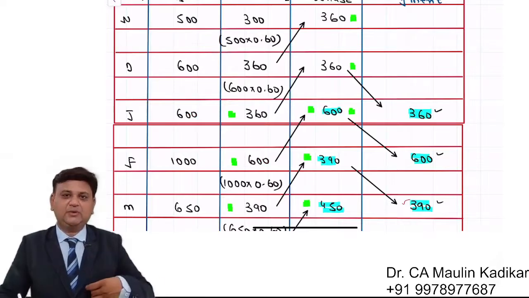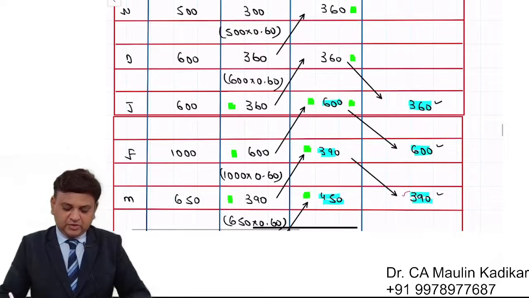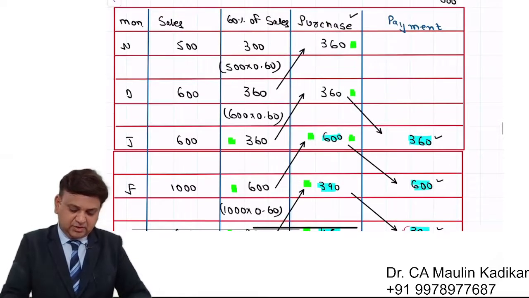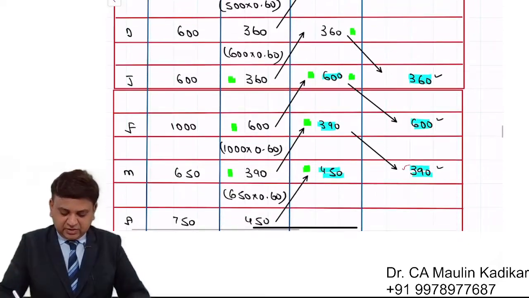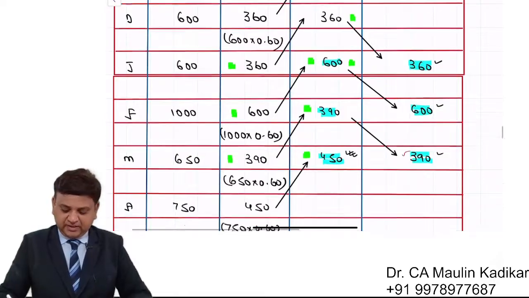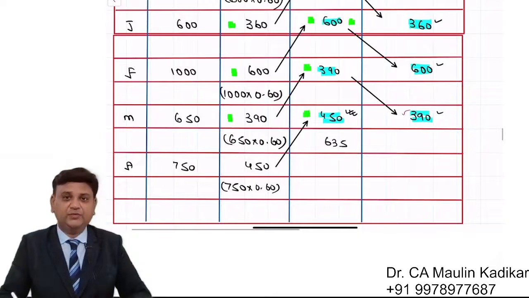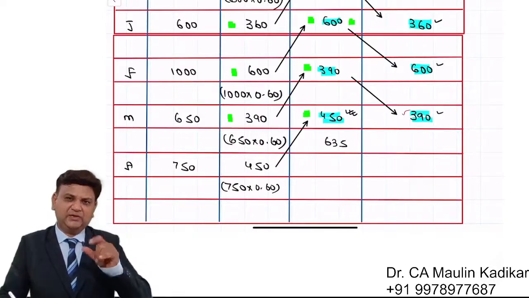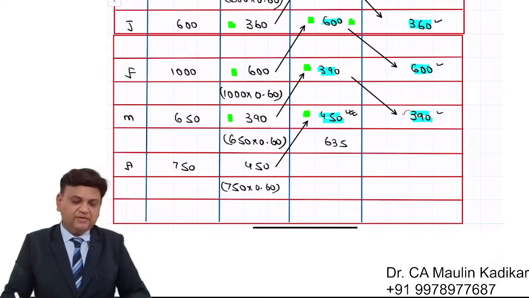Friends, sometimes I come across a question like this: sir, we always have purchases equal to the requirement of the next month. So basically on 31st of March, the closing stock should be 450. But the calculation that we have made gives 635. So why do these two figures not match? That is the kind of question I come across a number of times, and I give a reply to that question.